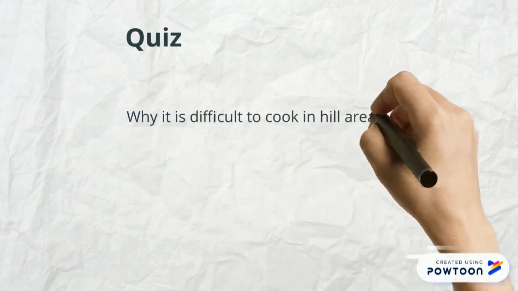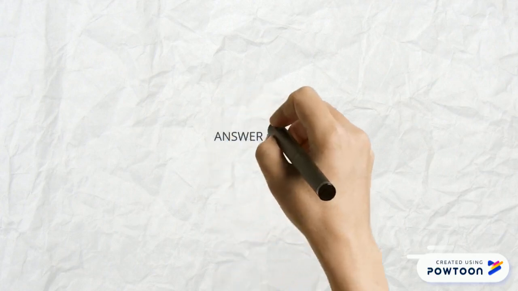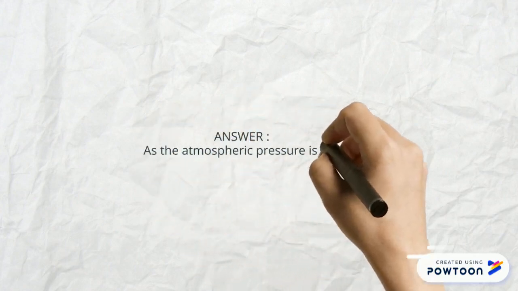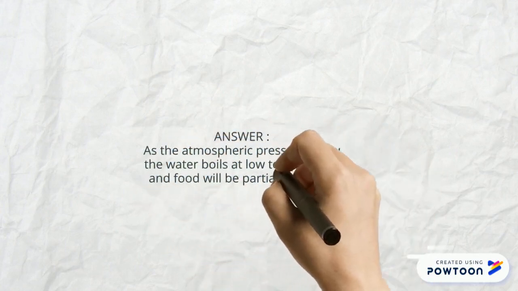Small pills. Why is it difficult to cook in hilly areas? Coming to the answer, as the atmospheric pressure is low in the hilly areas, the water boils at lower temperature and the food will be partially cooked.